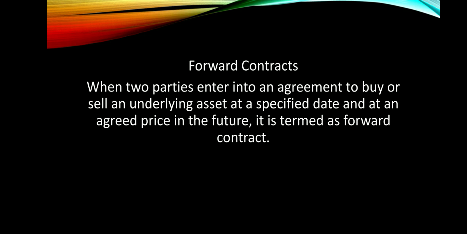When two parties enter into an agreement to buy or sell an underlying asset at a specified date and at an agreed price in the future, it is termed a forward contract. A contract which involves two parties, an underlying asset, a future date and a specified price is called a forward contract. Let's try to understand this with the help of an example.